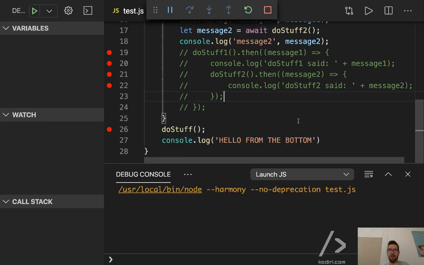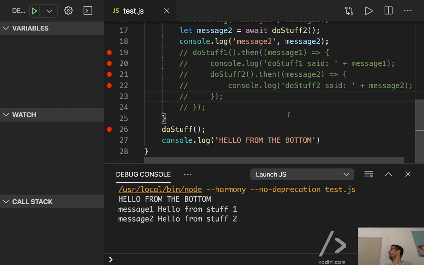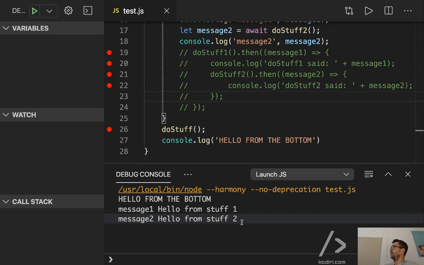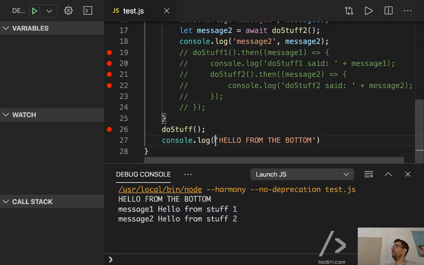Let's see what happened. Look, if I run it again, that's wrong, right? That's not what we wanted. First one and then two is correct, but the hello from the bottom runs before. We are not controlling the execution order. So how can we force that last console log to be executed at the end?